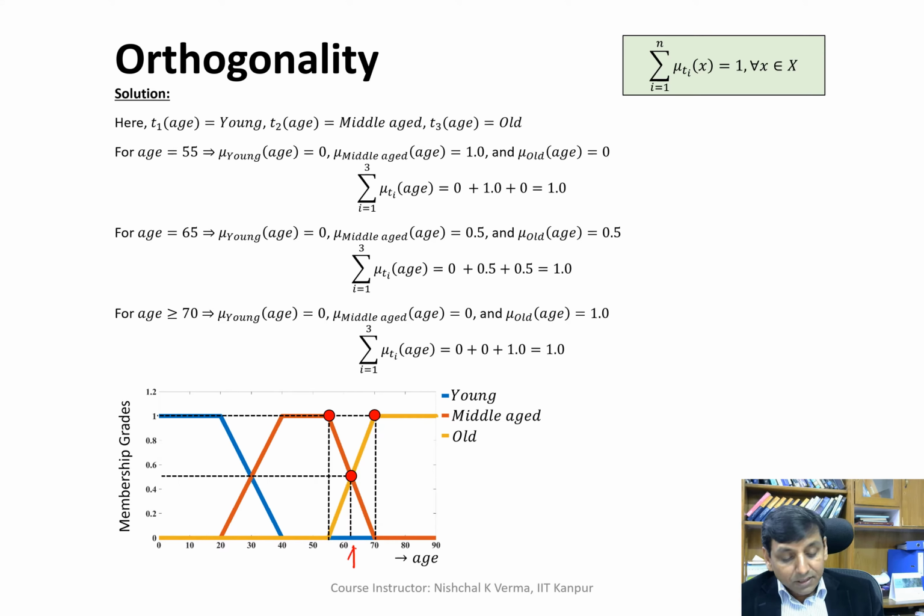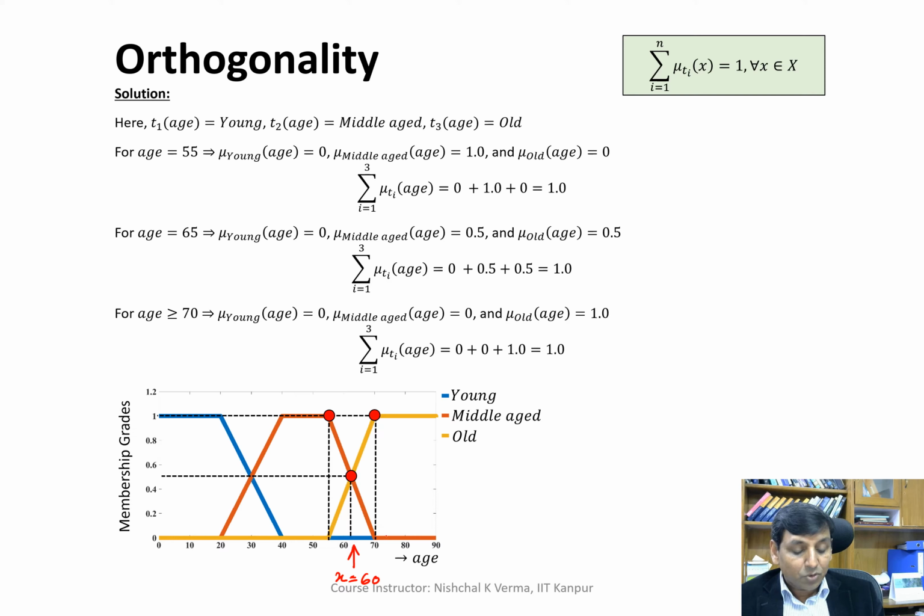Similarly, if we take x is equal to 60, we come across two membership functions, those of middle-aged and old.